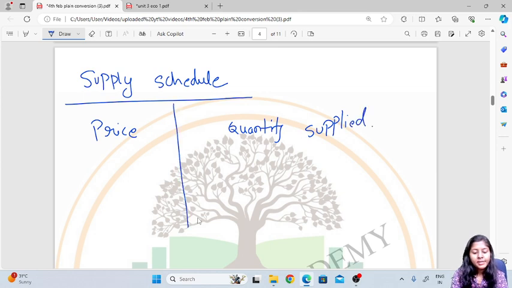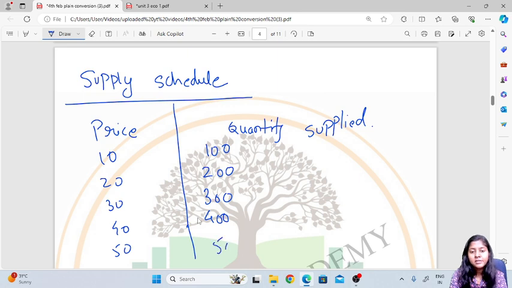So price I'm taking as 10, 20, 30, 40 and 50, and at price 10, quantity supplied is 100, at price 20, quantity supplied is 200, at price 30, quantity supplied is 300, at price 40, quantity supplied is 400, and at 50 it is 500.